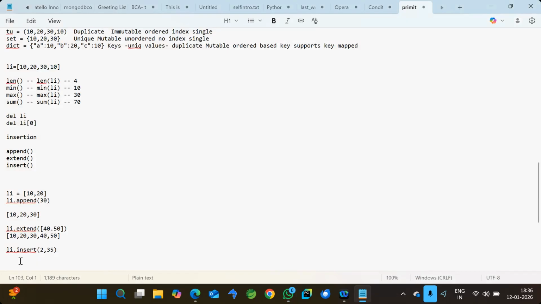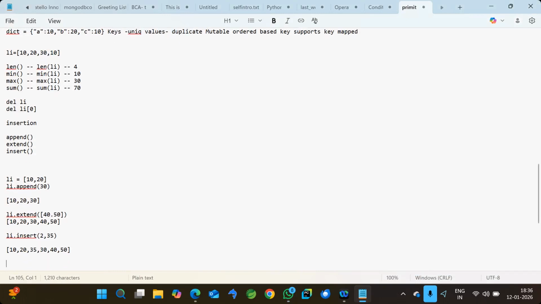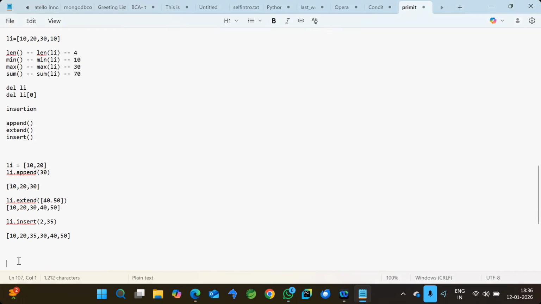Now your output will be first one same, second one same, but in the second position it will be, I mean, 0, 1, 2. Now it will be 35, and then after it will be 30, and then 40, 50. So likewise, at a given position, if you want to insert the data, we can use the insert operation. So these are the three operations we can use for inserting data into the list. First one, append operation, second one, extend operation, and third one, insert operation. These three operations will allow you to store the data into the list.